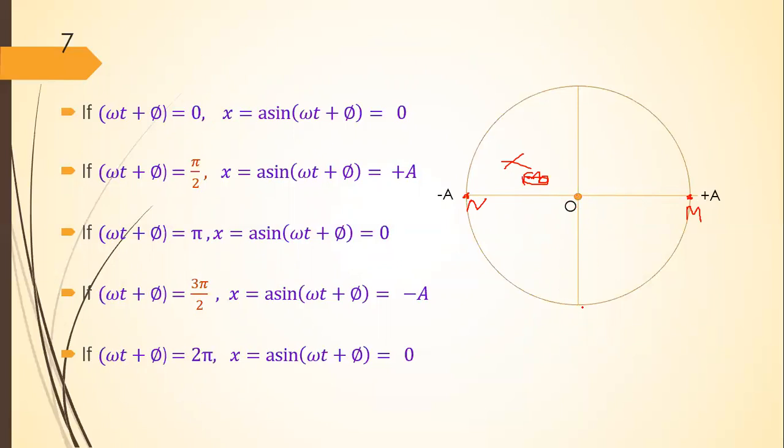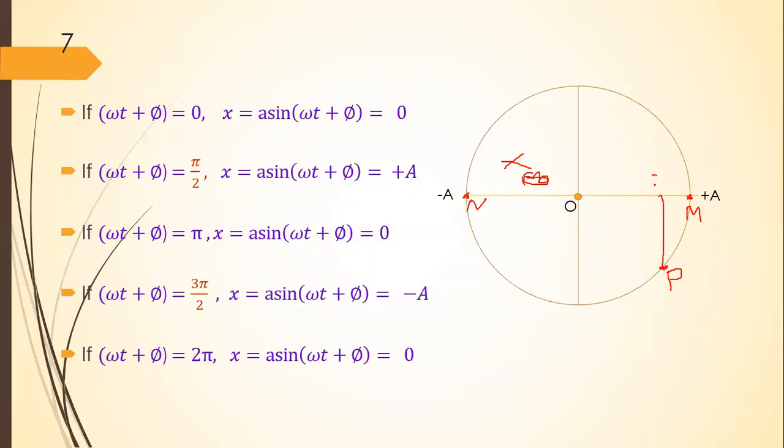Here consider another particle P. Suppose this is the particle P. This particle P is performing circular motion along the circumference of this circle, in the anti-clockwise direction. Suppose this particle X is the projection of the particle P.